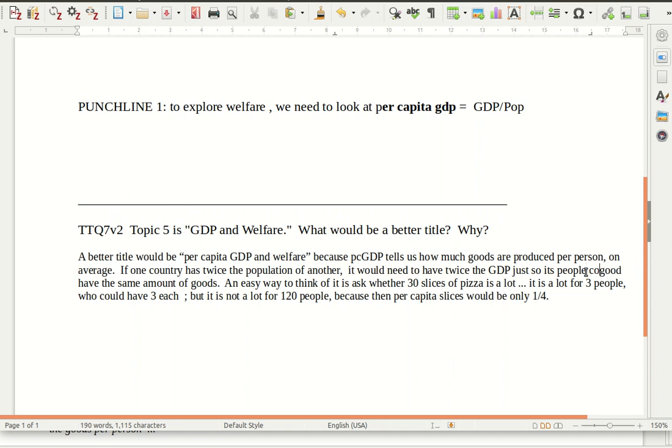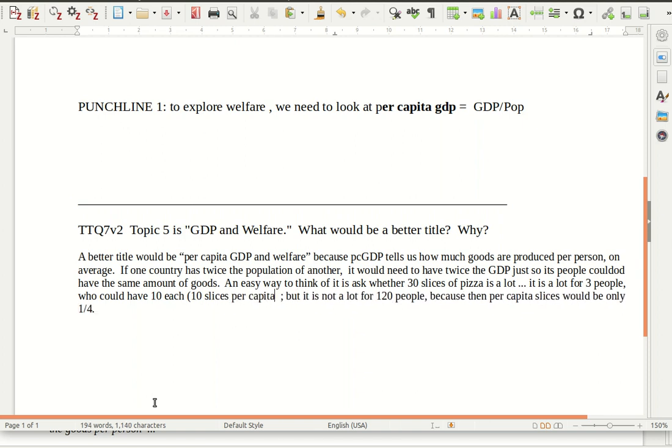More bad typing, Jim. And I recommend, for explanation and for your thinking about it, think about pizza. Is 30 slices of pizza a lot of pizza? Well, it would be a lot for 3 people. Think of it per capita. For 3 people, per capita value would be 10 slices per capita.